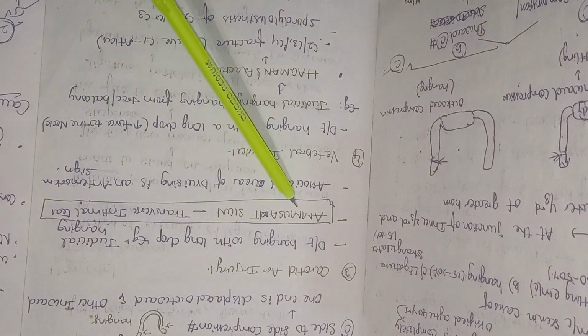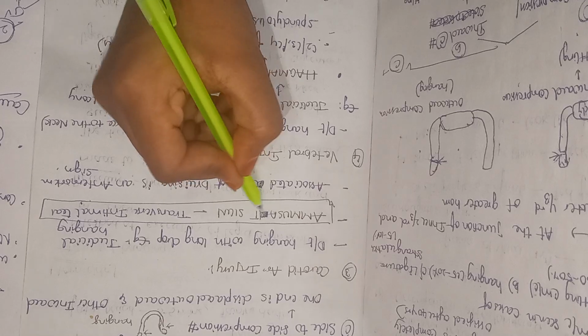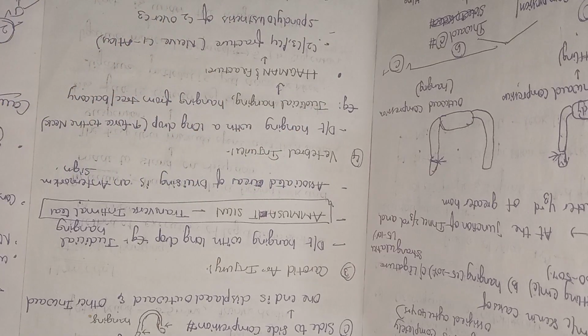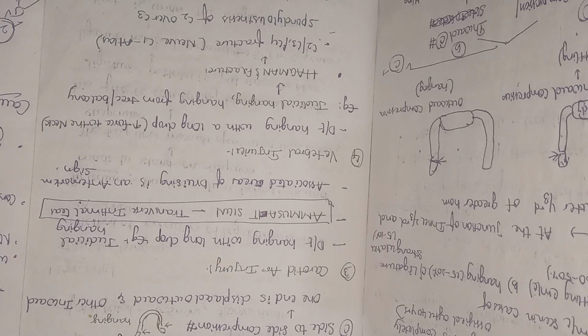This is important: Amussat sign. It is a transverse intimal tear. Sometimes they will ask in bits: what is the sign for transverse intimal tear? Amussat sign. Next, associated bruising is an antemortem sign. If any bruising is present, then we can call it an antemortem sign. That is carotid artery injury. Next, vertebral injury.